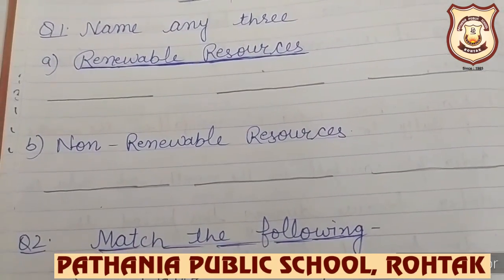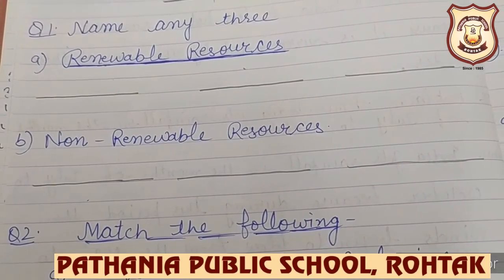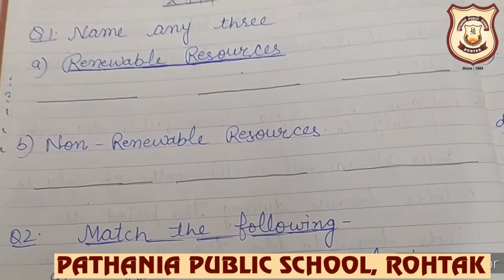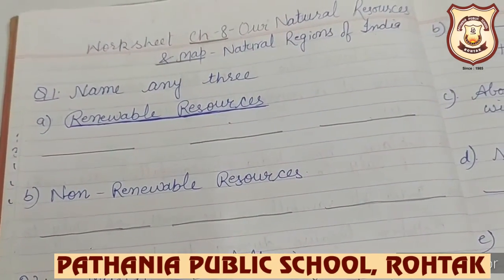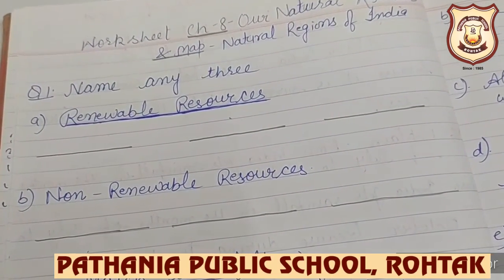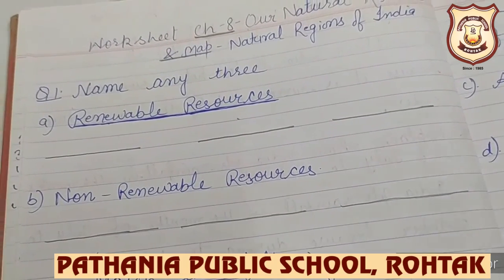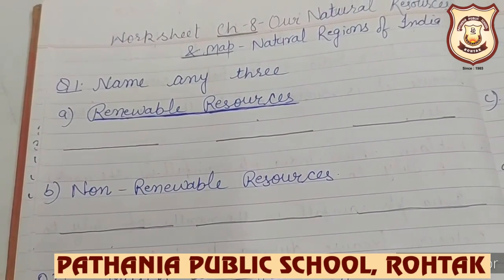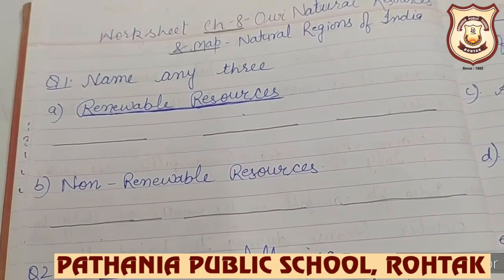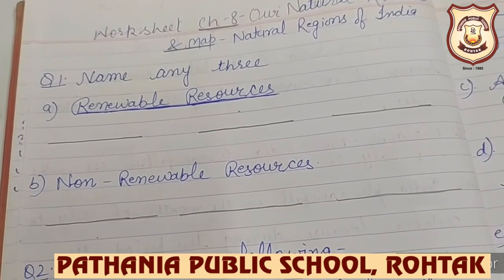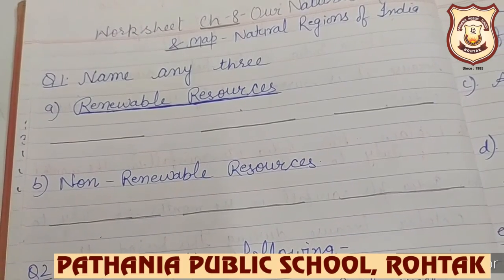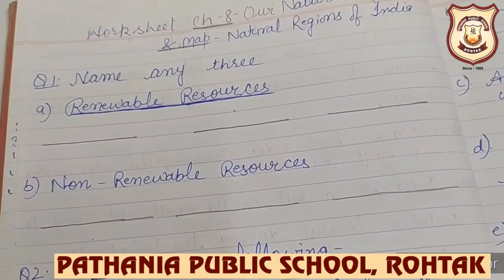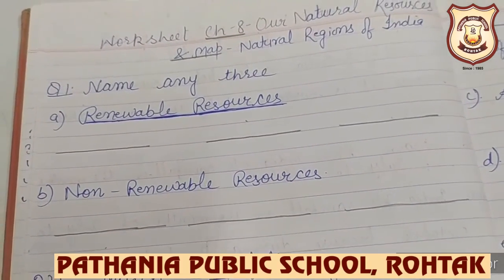Then you have to write three examples of non-renewable resources. As you know, non-renewable resources are also known as exhaustible resources. Such natural resources are limited and their overuse means that one day they will exhaust.